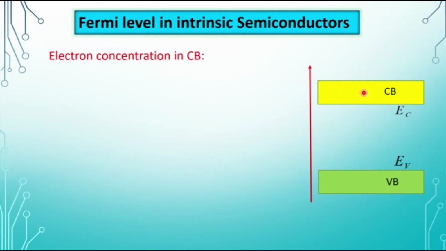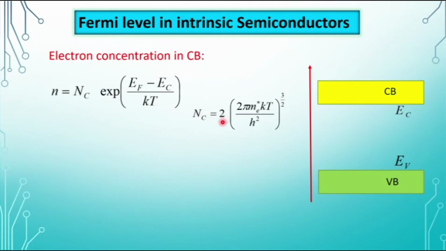So, the electron concentration in the conduction band is given as n equals Nc exponential (EF minus Ec) by kT, where Nc equals 2 into (2 pi m star kT by h square) whole to the power 3 by 2. Here EF is the Fermi energy, Ec is the bottom of the conduction band, k is the Boltzmann constant, T is the absolute temperature, m star is the effective mass of the electron, and h is Planck's constant.